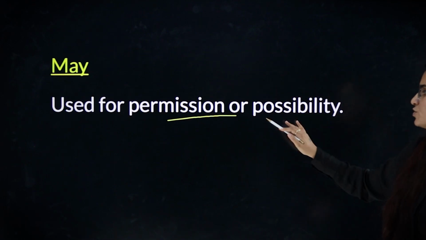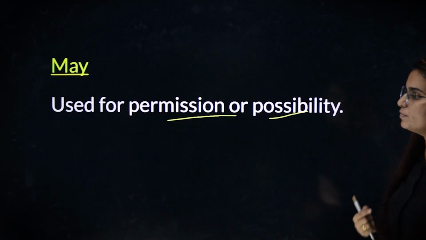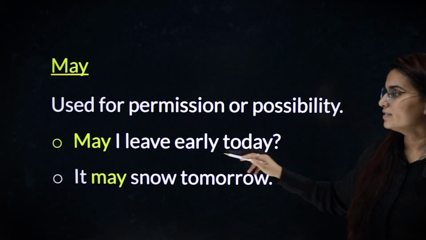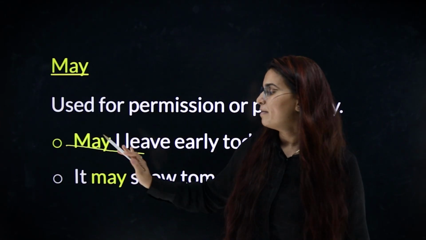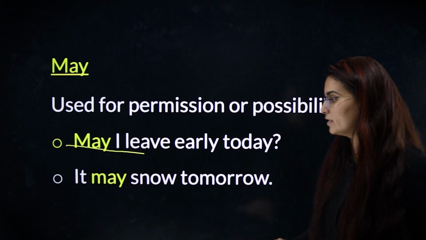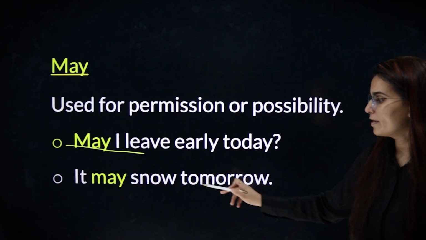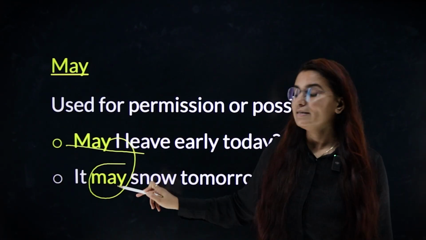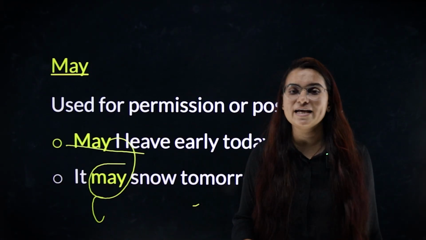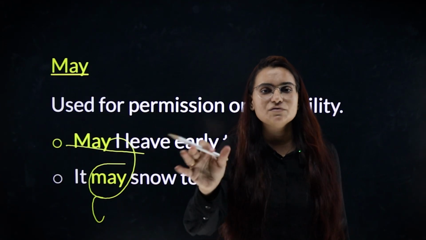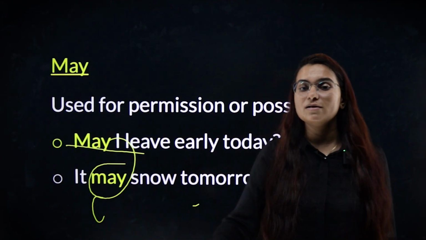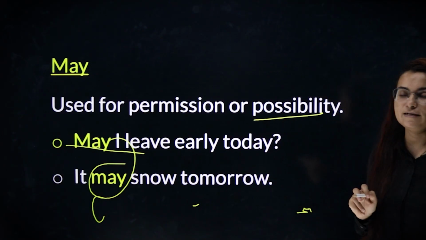May is used for permission or possibility. For example, may I leave early today? This is permission. Can I leave early today is a little rude. May I leave early today is sophisticated. It may snow tomorrow. Possibility. यहाँ पे हम can नहीं यूज कर सकते. It can rain tomorrow is wrong because then you are saying रेन की ताकत है कि वो बरस सकती है, उसकी ability है. यहाँ पे we are talking about possibility.